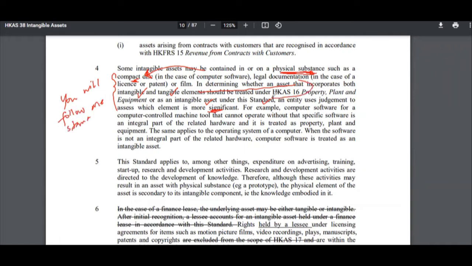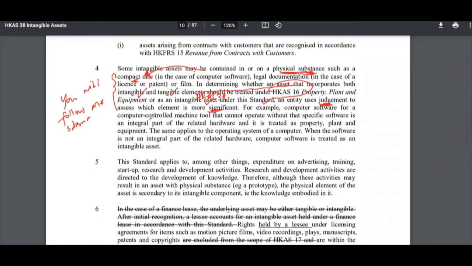So it's either going to be HKAS 16 or it's going to be HKAS 38. Now the company needs to make estimates or make a judgment on which component is more significant, and based on that, the company will actually record that.